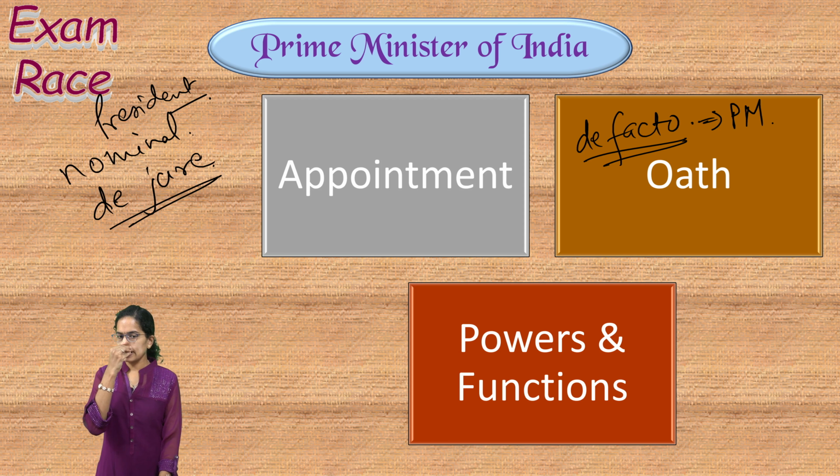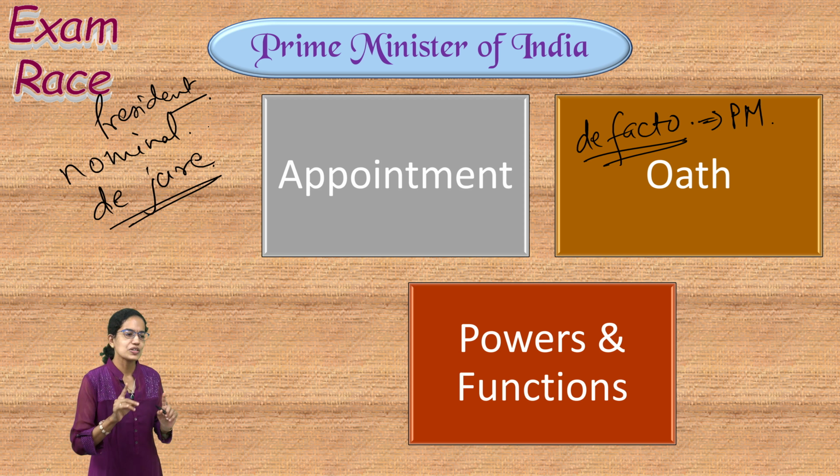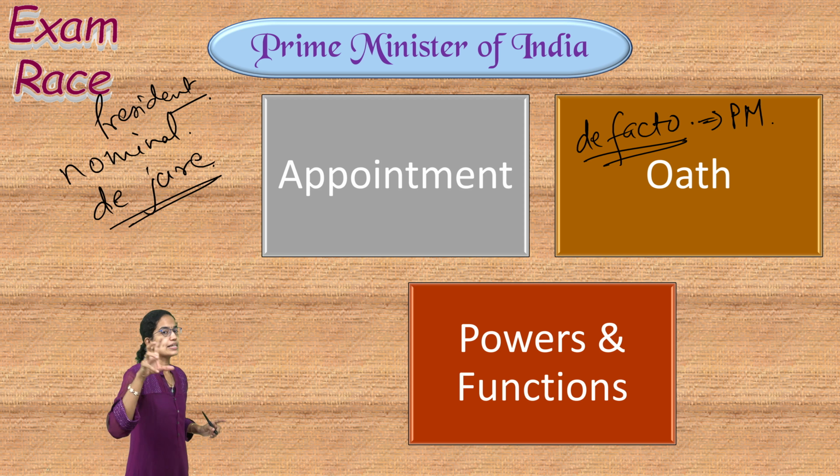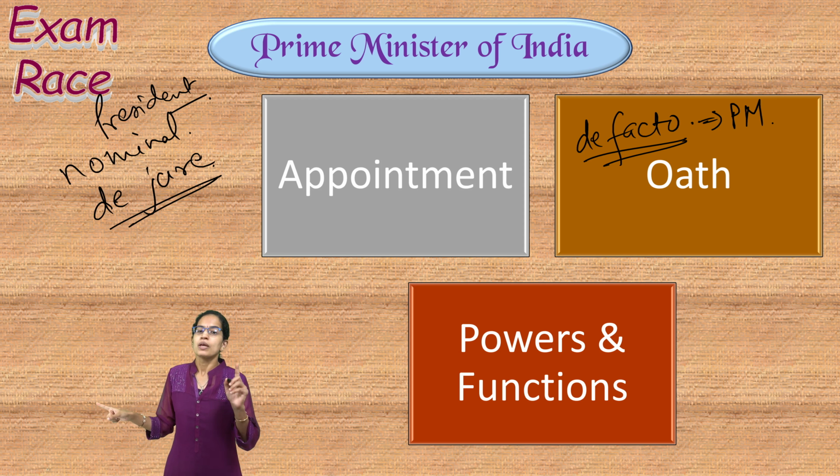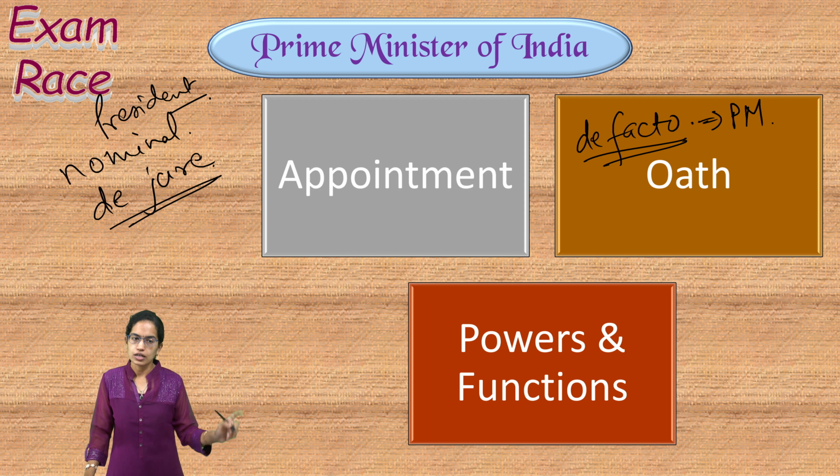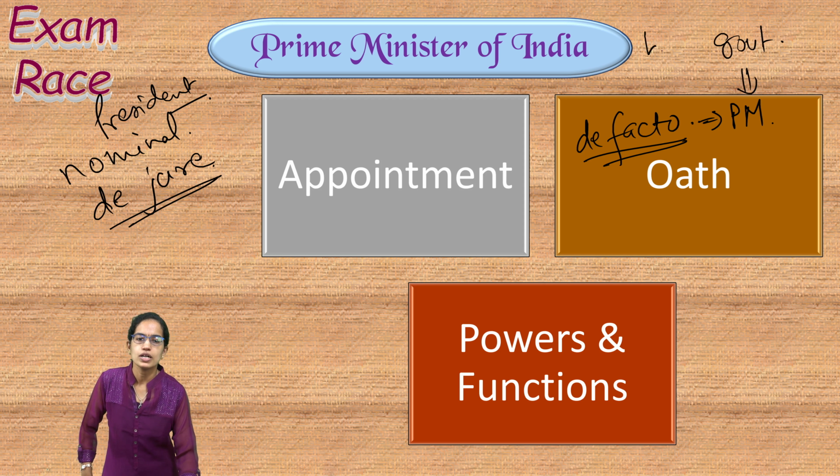So, President and Prime Minister, the first difference very clear. President is the head of the state. Prime Minister is the head of the government. Another important thing that you need to know here. So, head of the government is the Prime Minister.